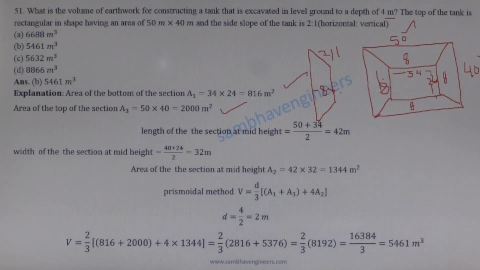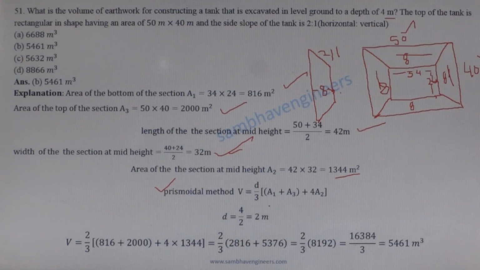At the mid section, mid height, length is equal to (50 plus 34) by 2, which is 52 meter. Similarly, width at mid section is equal to 32 meter. So area of the mid section is equal to 1344 meter square.